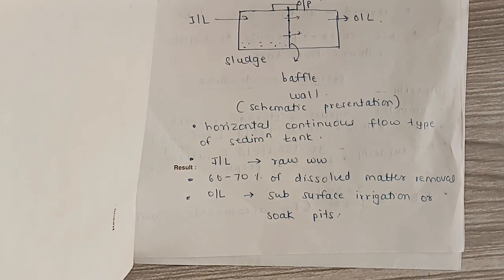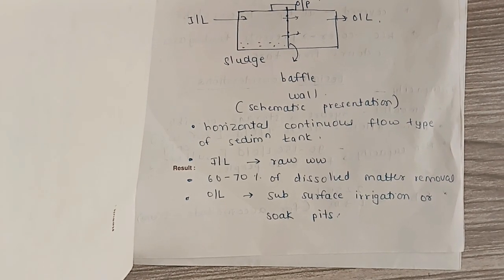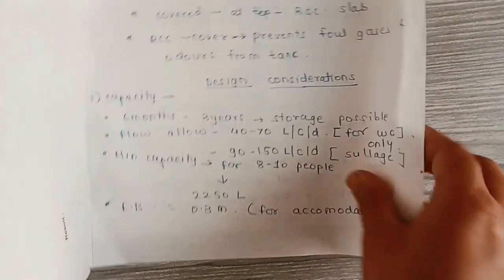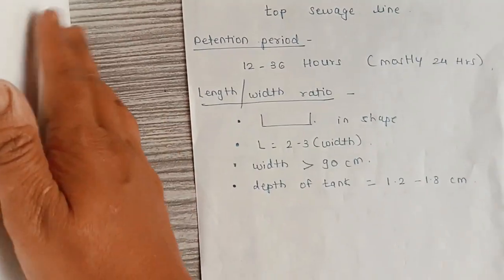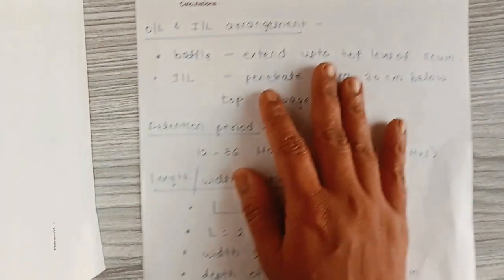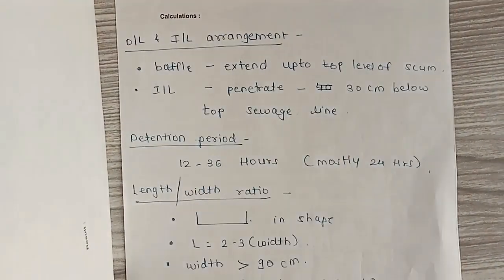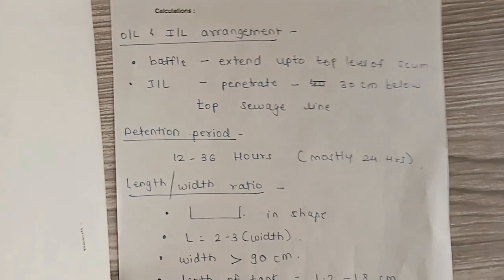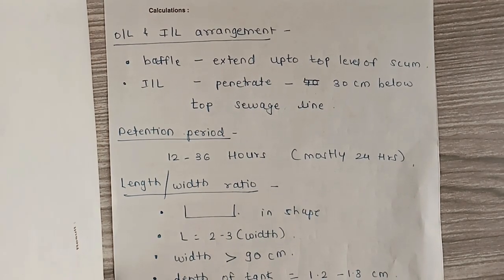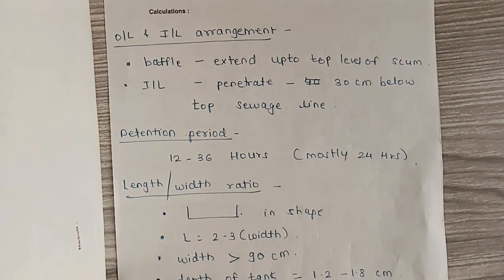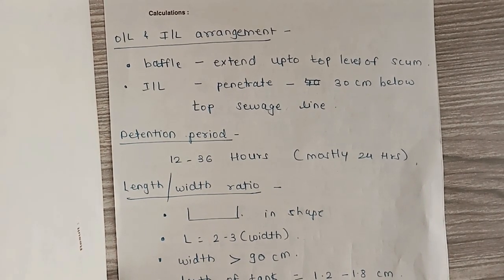In the septic tank, 60 to 70 percent of dissolved matter gets removed. In the outlet and inlet arrangement, the baffle gets extended up to the top level of scum, and at the inlet it penetrates 30 centimeter below the top sewage line.